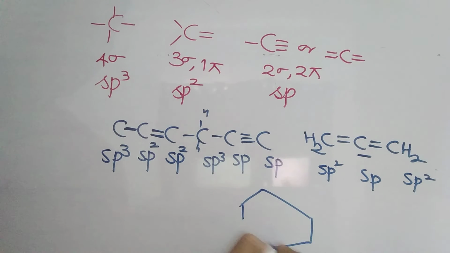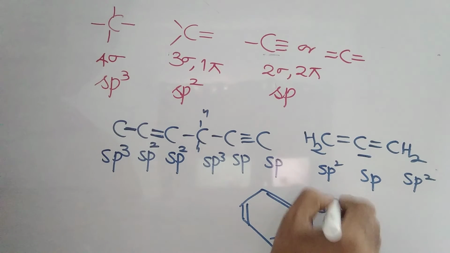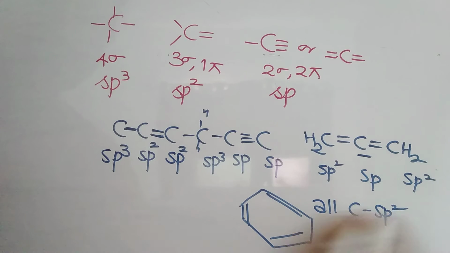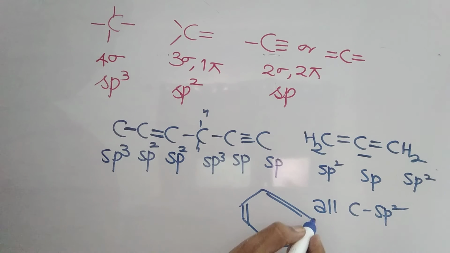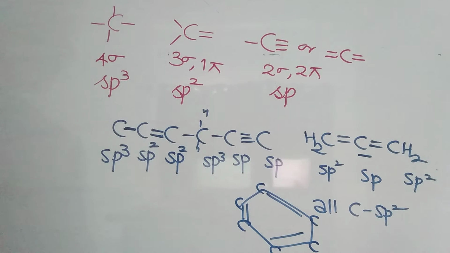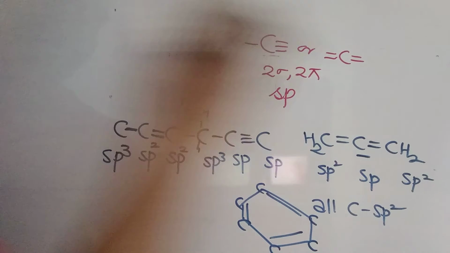Benzene, if you see, in benzene all carbons are sp2 because each carbon has a double bond. For this carbon a double bond, for this carbon, okay, now if you see this side a double bond is there, this side a double bond is there. So definitely for each carbon there is a double bond, so all carbons are going to be sp2 hybridized in benzene. But interestingly, one exception is there.